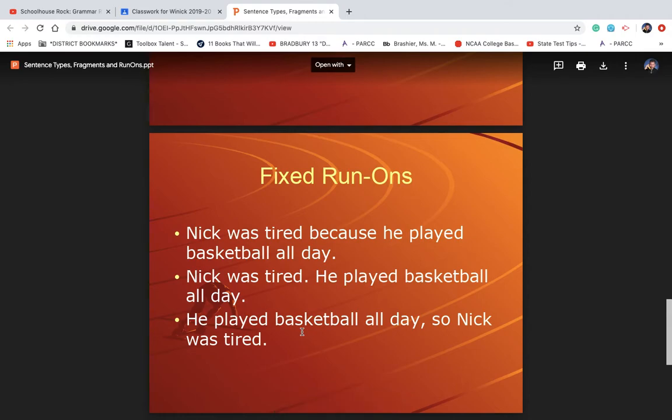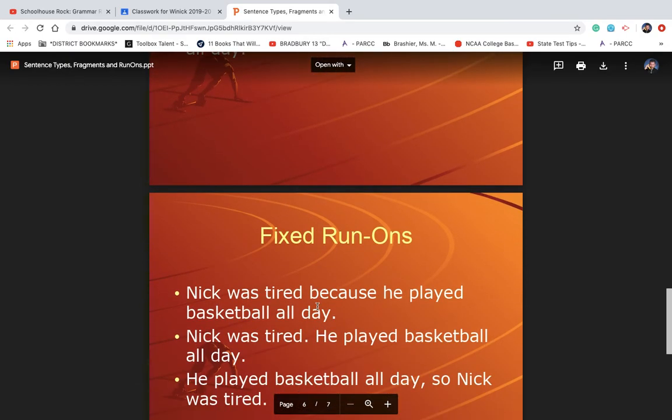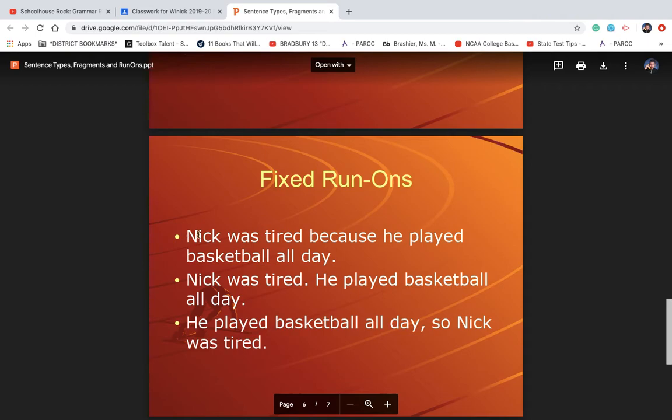Nick was tired because he played basketball all day. See, I changed it around. I used this word because, and then that fixed it up. Right? Also turned it into what we call a complex sentence, which I'm not really concerned that you know that it's called a complex sentence. Just want you to put your sentences together right.